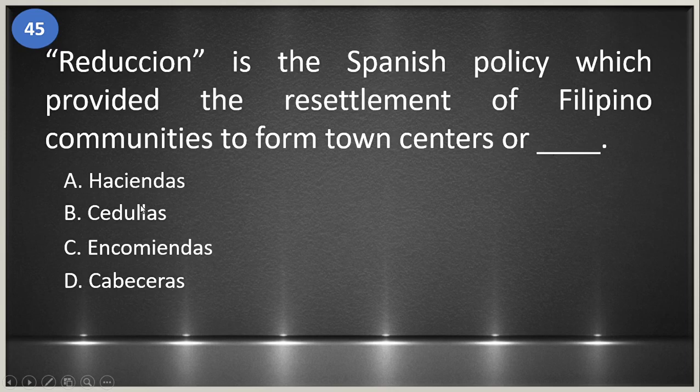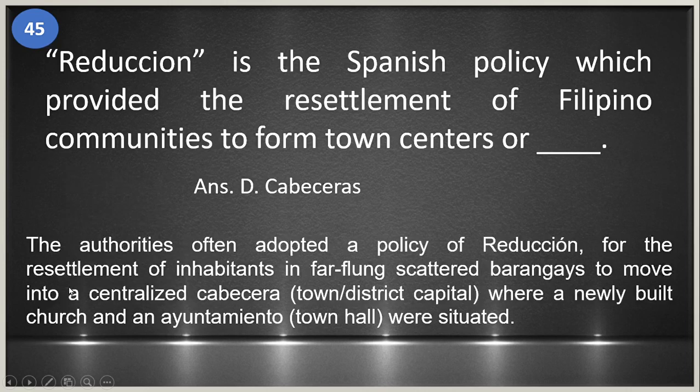45, Reduction is the Spanish policy which provided the resettlement of Filipino communities to form town centers or blank. A. Haciendas, B. Sitios, C. Encomiendas, and D. Cabeceras. Okay, this is letter D, cabeceras. So the authorities often adopted a policy of reduction for the resettlement of inhabitants in far-flung scattered barangays to move into a centralized cabecera. It is the town, district, or capital where a newly built church and an ayuntamiento, town hall, were situated.